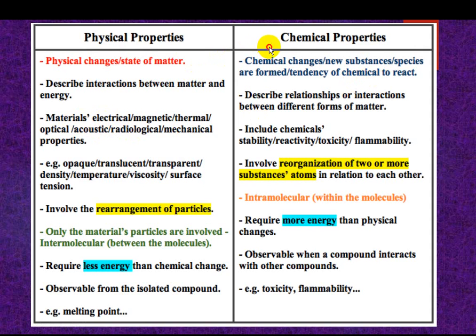Material properties: electrical, magnetic, thermal, optical, acoustic, radiological, mechanical. These include chemical properties: stability, reactivity, toxicity, flammability. Chemical changes involve rearrangement of particles and intermolecular forces.